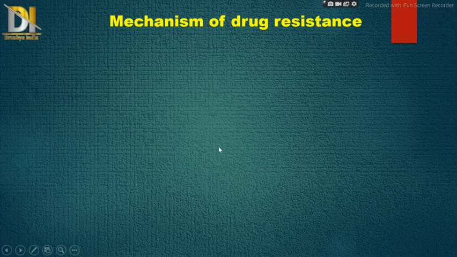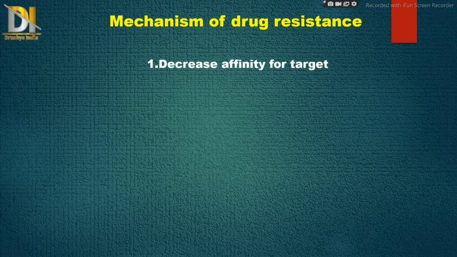Then the next one is mechanism of drug resistance. They are mainly of five types. Out of which the first one is decreased affinity for target. This type of mechanism is mainly shown by penicillin, then methicillin, and vancomycin.